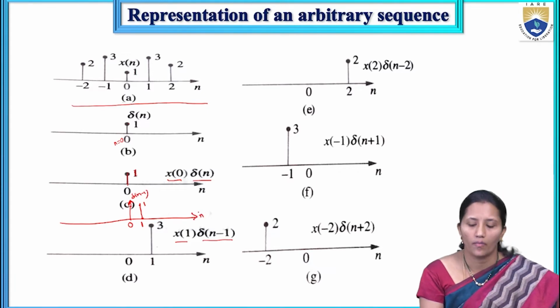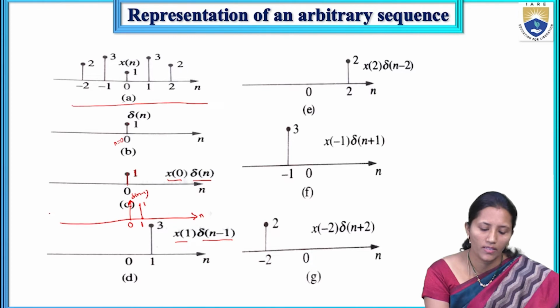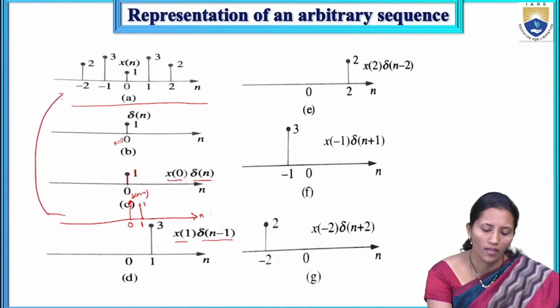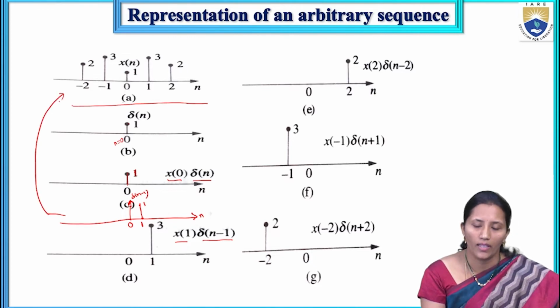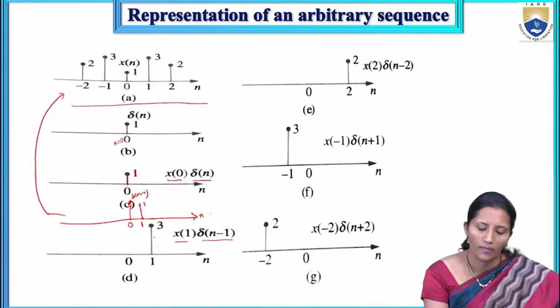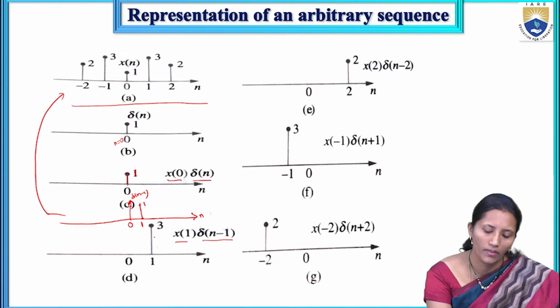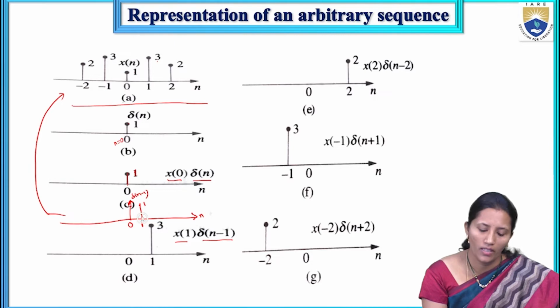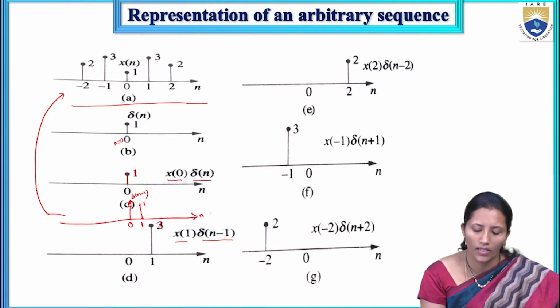This signal will be multiplied with x(n), then you will get x(1)δ(n-1). The sample value at n equal to 1 of the input is 3. So 3 into δ(n-1), which for n equal to 1 is 1, so 1 into 3 gives 3. So we get 3 at n equal to 1. That is x(1)δ(n-1).